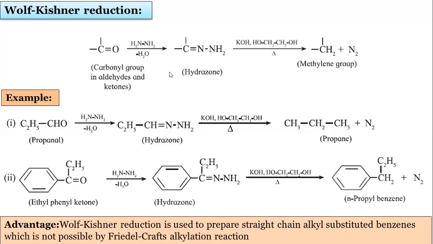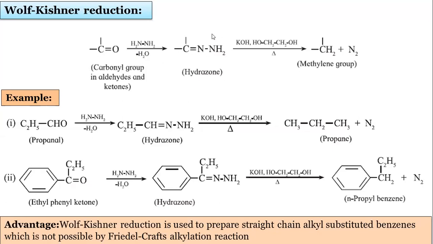See, this is a general reaction first. This is a carbonyl, any carbonyl group. This may be an aldehyde or this may be a ketone. This NH2 group is hydrazine, minus H2O. You know this ammonia derivatives reaction. We already learned this oxygen and these two molecules of hydrogen are removed. We get first the hydrazone here. So hydrazone is prepared from the hydrazine. There are two H2 molecules, and then this oxygen will be removed.